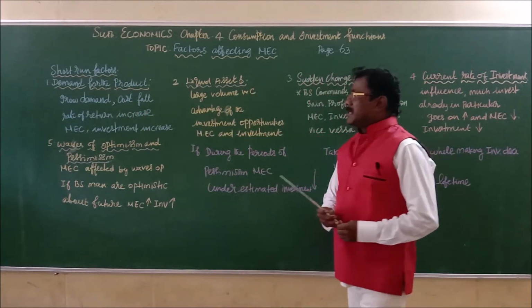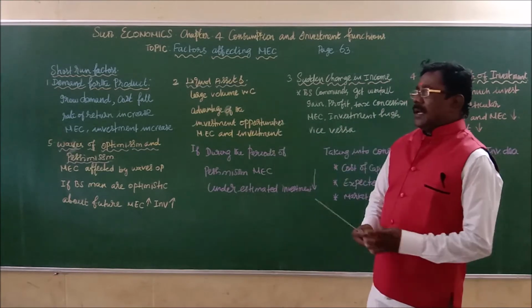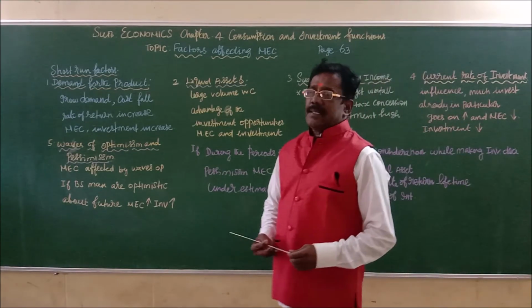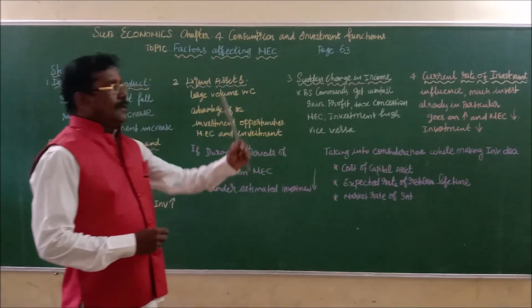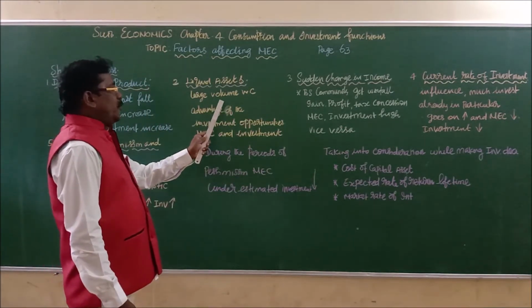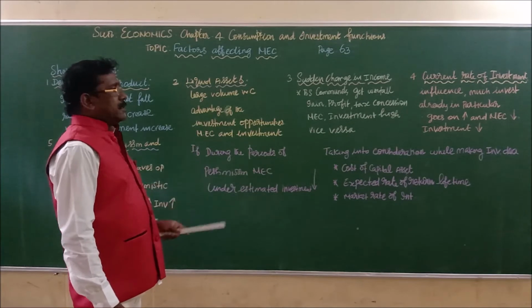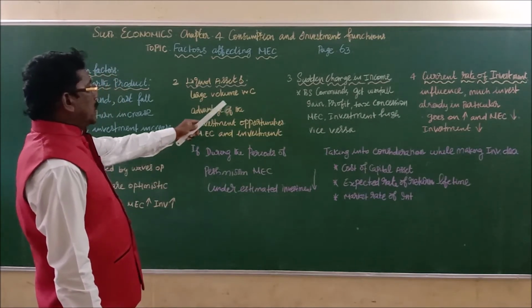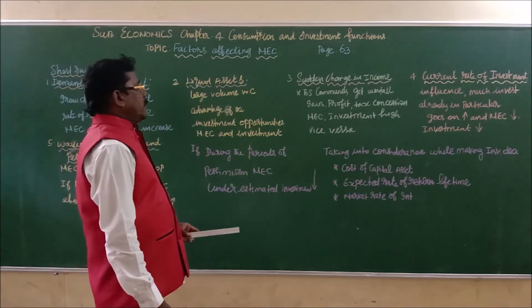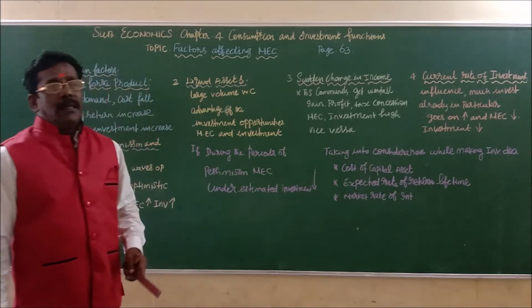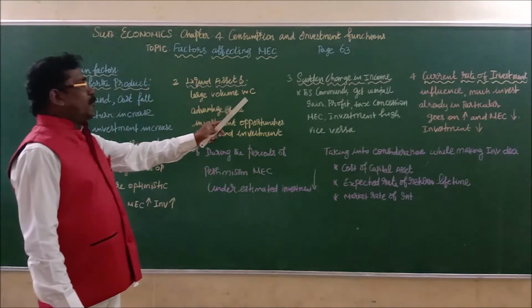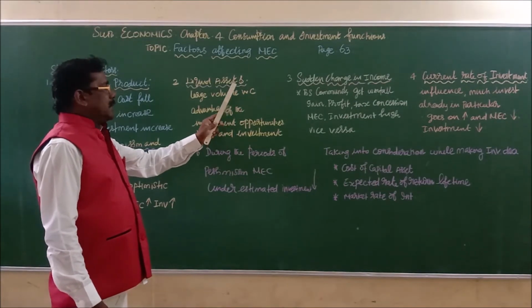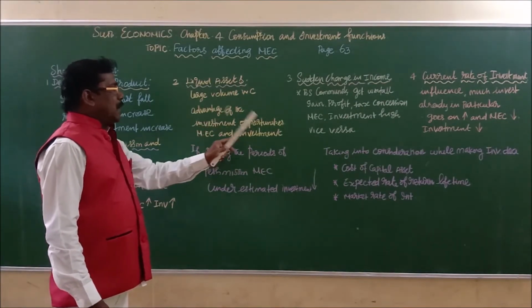The second point is liquid assets. Liquid assets means assets which can be converted into cash easily, or used for maintaining day-to-day expenses. Otherwise we can say working capital. If the businessman holds a larger volume of working capital, he can take advantage of investment opportunities.